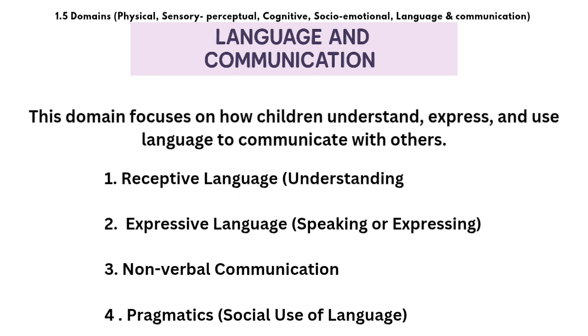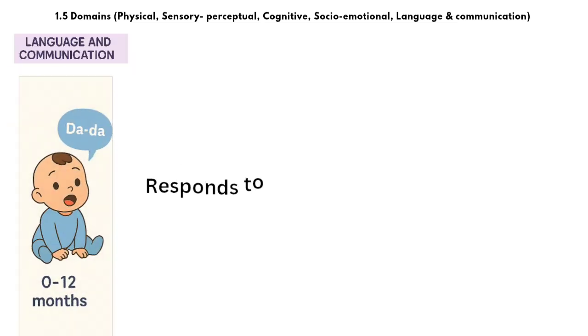The next component is non-verbal communication, where they use gestures, facial expression, eye contact, and body language to communicate. The next one is the pragmatic, that means the social use of language, how we use language in a social context. These pragmatic skills mean knowing when to speak, when to take turns, staying on the topic, and when to end.